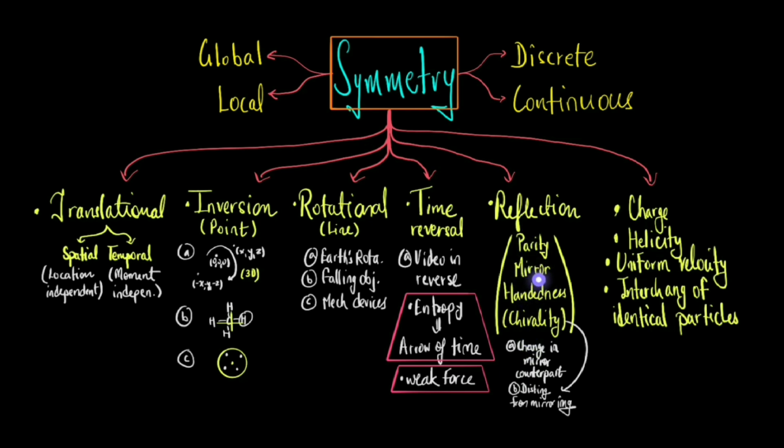Another thing that we need to understand in reflection symmetry is the parity symmetry, or P symmetry. Parity symmetry is a type of discrete symmetry which involves an all or nothing reflection. There are no partial reflections in physics. Essentially, if parity is preserved, the laws governing physical phenomena should appear identical whether observed directly or through a mirror.